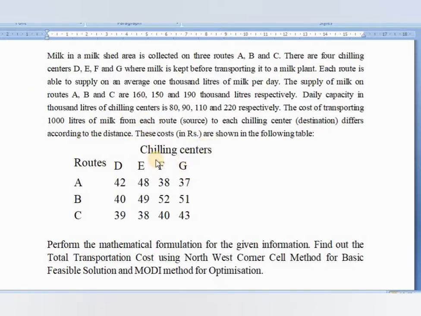So now in this class I will take the mathematically formulated problem directly. So look at here. Perform the mathematical formulation for the given information. First we have to make a mathematical formulation, then find out the total transportation cost using Northwest Corner Cell method. As I said already, in the basic feasible solution there are 3 methods, out of which we have to solve this problem in Northwest Corner Cell method for basic feasible solution, and Modi method for optimization. Modi method means modified distribution method for optimization. Let us solve in both methods now.